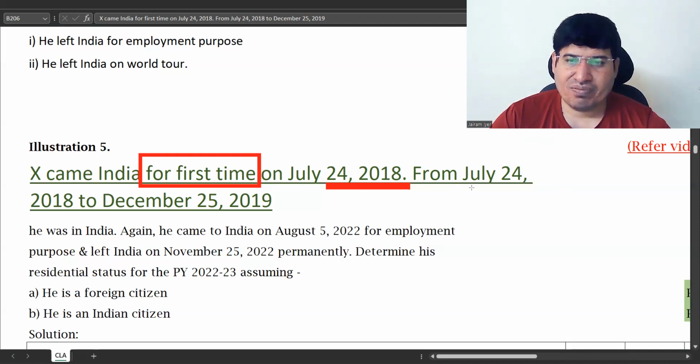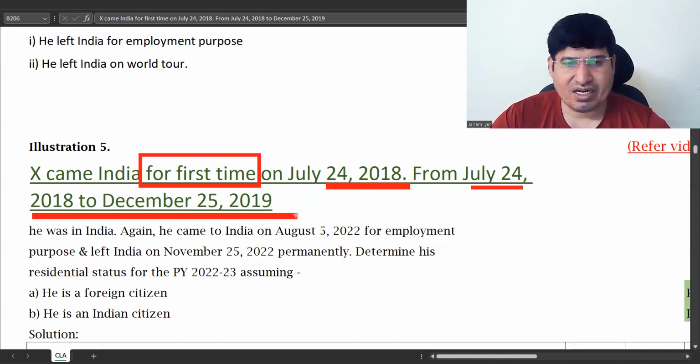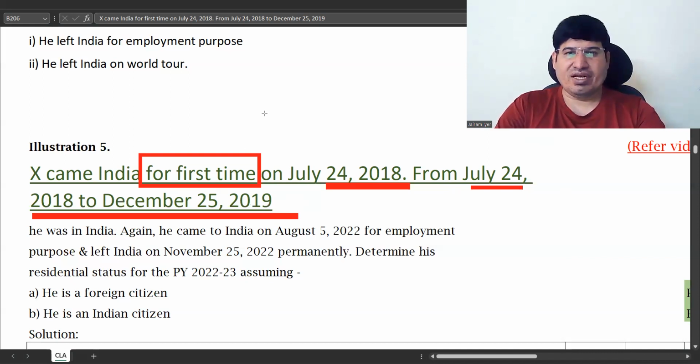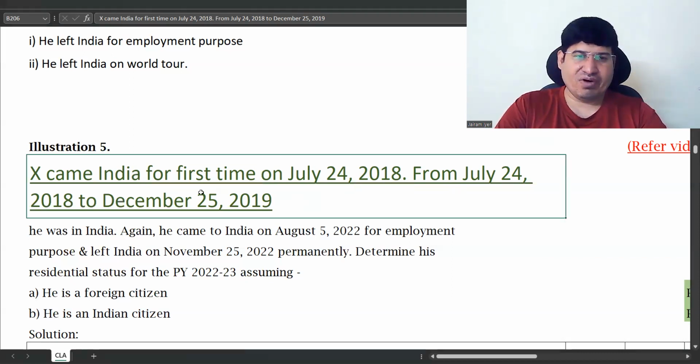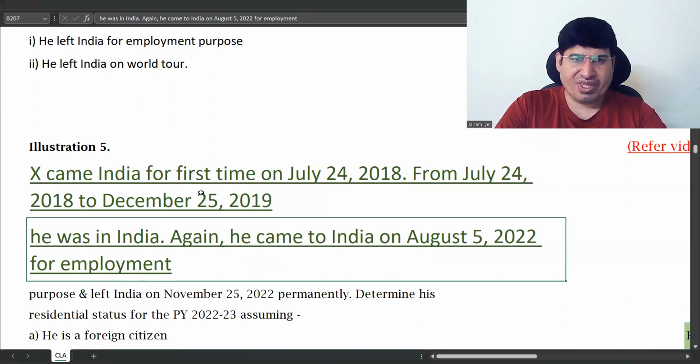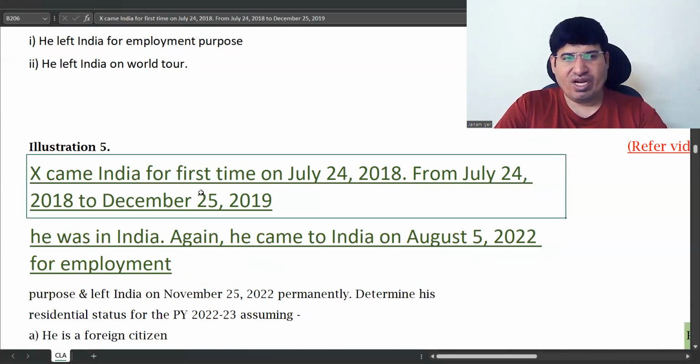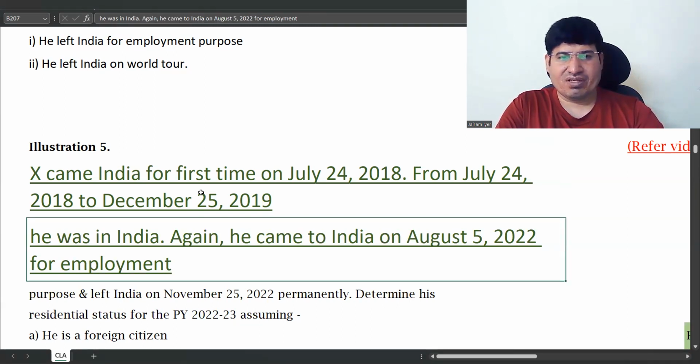Okay, so then from July 14 to December 25, 2019, okay, he was in India. He came for the first time in July 2018. Then from July 14 to December 25, 2019, he was in India. He was in India till December 25, 2019.